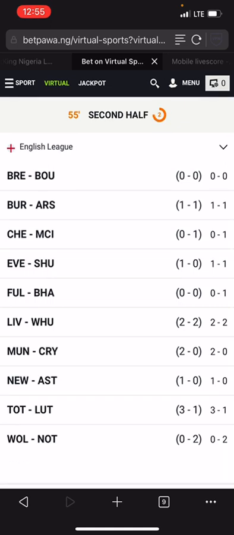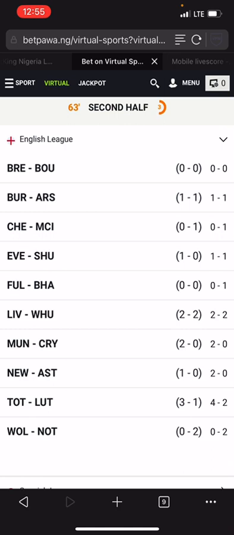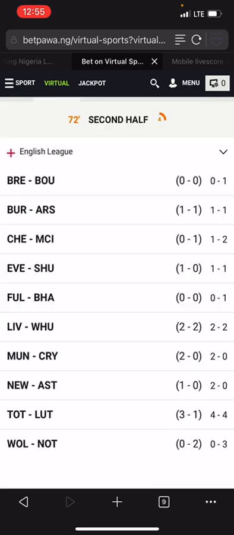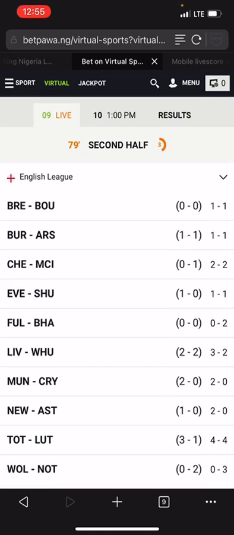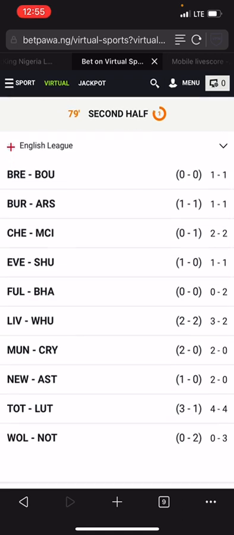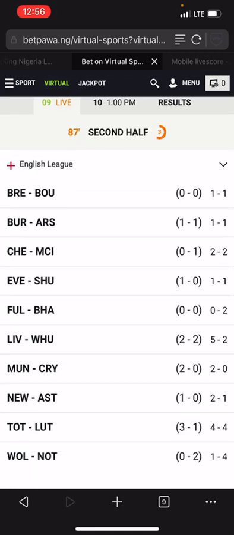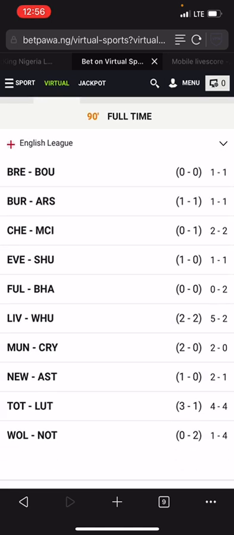Always keep in mind, you are not going to win all the matches you play. 2-0 right now, we need only 1 more goal, because it is 80% guarantee, making use of any strategy or formula. Nothing is 100% in betting. So we need only 1 more goal to win this game. It is 2-1 right now. We won the game successfully. Newcastle versus Aston Villa, the match ended 2-1.